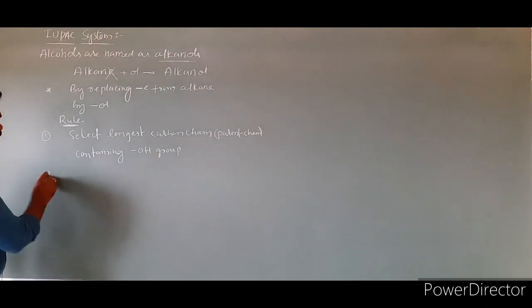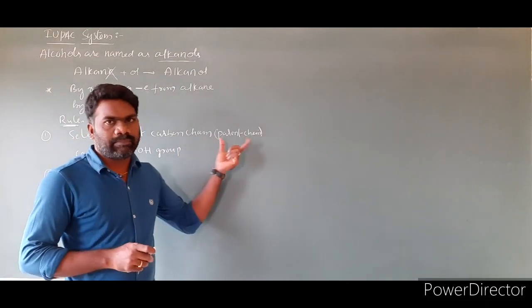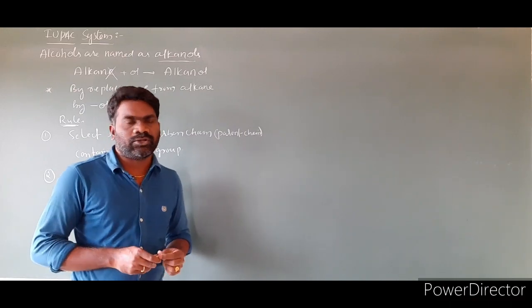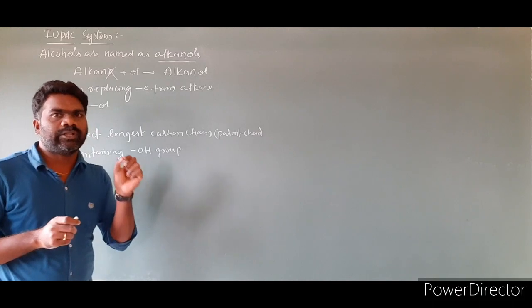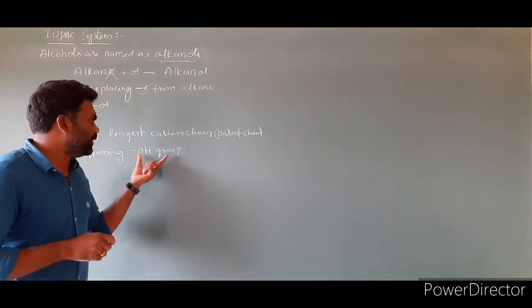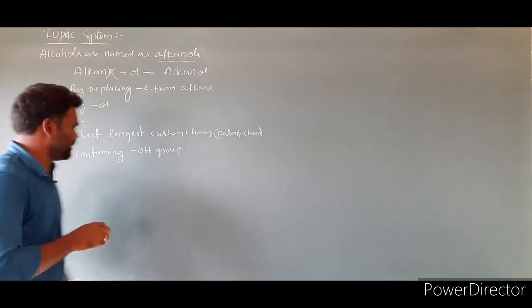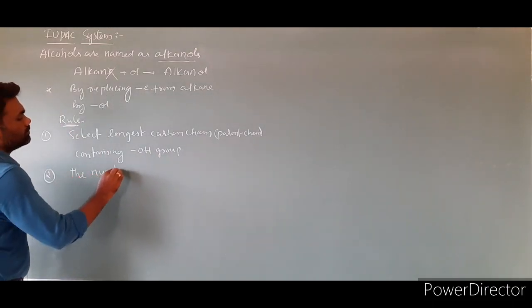Now rule number 2. The numbering is given to the longest carbon chain, nothing but parent chain, in such a way that OH group will get lowest possible number. We have to give numbering from one end to another end in such a way that OH group must get lowest number.